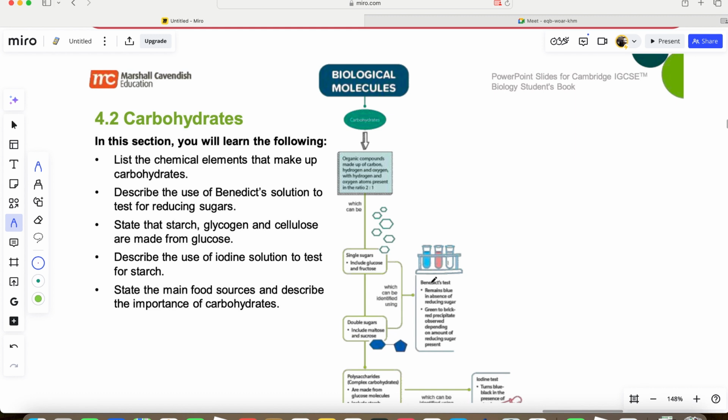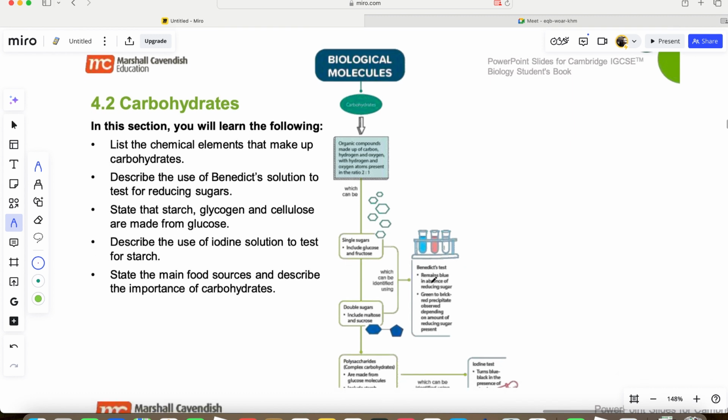After we've talked about water, the next one we're going to look at is the carbohydrates. Now let's quickly take a look at the carbohydrate. Carbohydrate contains majorly three elements: carbon, hydrogen, and oxygen. Remember, water does not contain carbon.